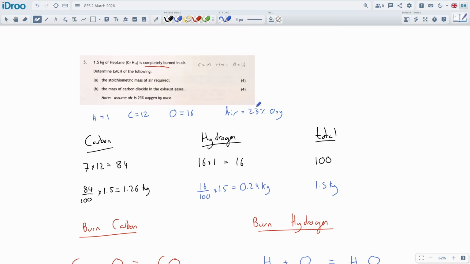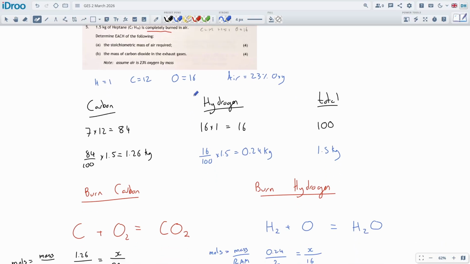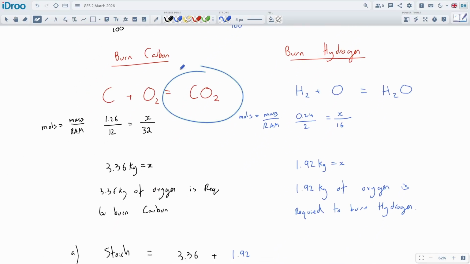We're assuming air is exactly 23% oxygen and 77% nitrogen, and there's no CO2 in that air. The real levels of CO2 in air are very, very small anyway. We can basically ignore them. So the only place CO2 comes from is here. It comes from our combustion reaction, right? We are going to be introducing CO2 because we're burning the carbon, not the hydrogen. This just makes water, which we don't care about.